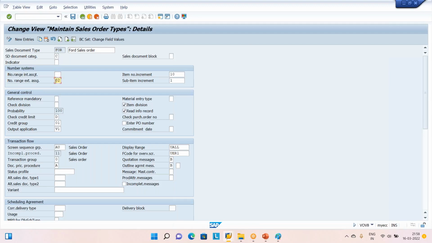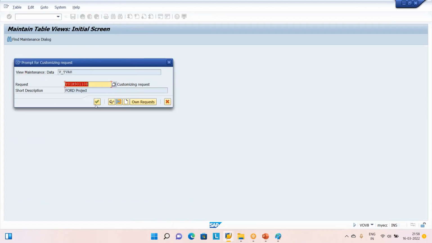And this, I am removing everything. Then here, number range internal, that is Ford sales, which we created just a few minutes back. Now click save. From now onwards, anybody who creates a document with this document type FOR, the system is going to assign an internal number range by choosing the FS document.